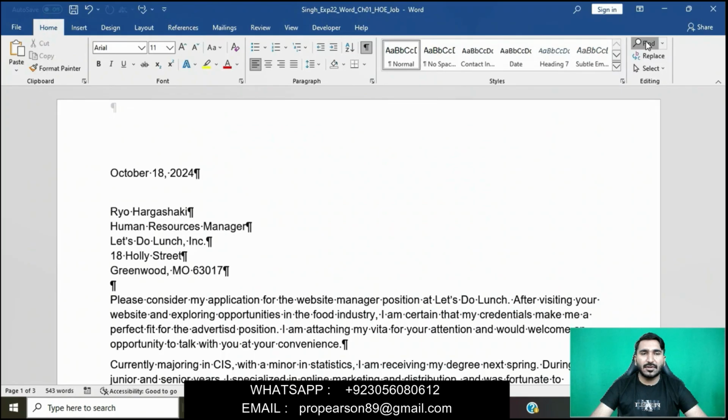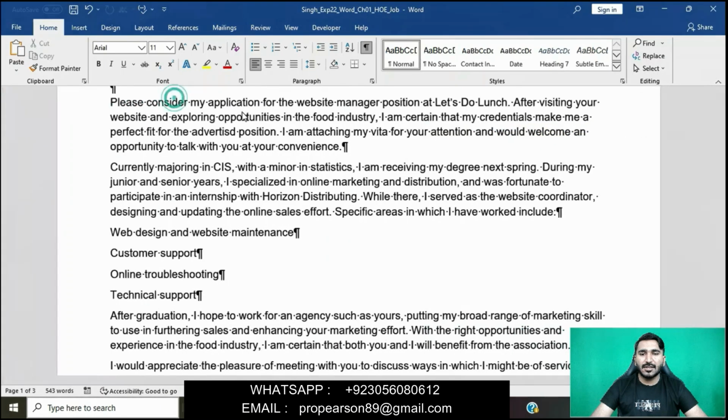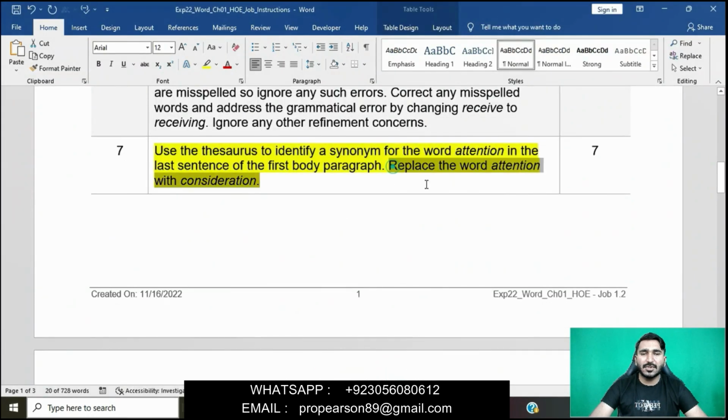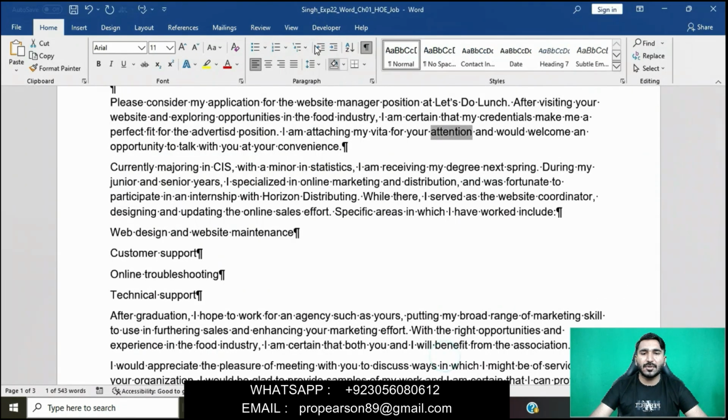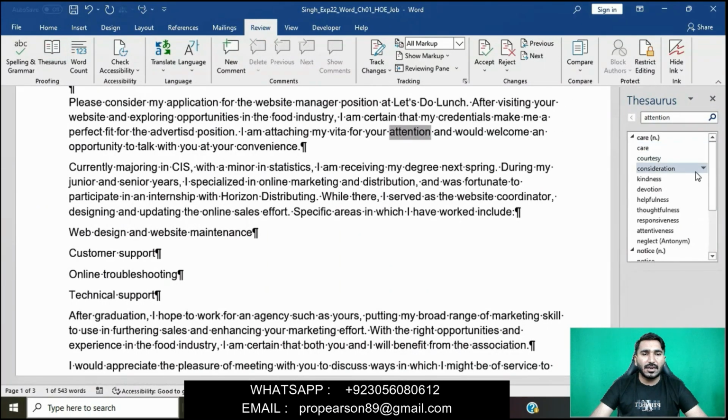Okay, simply click on the Home tab and then go to Find, and then in the navigation pane we will find this word attention and then cross it, and then we will change this word attention to consideration. Okay, we will copy this word and then we will replace it. Go to the Review tab and the Thesaurus, and here you can see consideration.